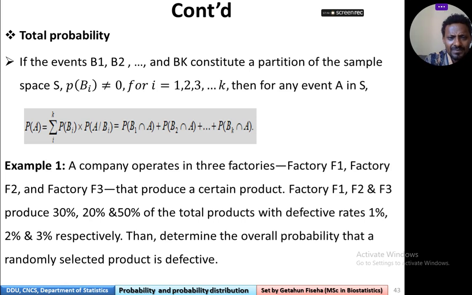Now let's see total probability. እንግዲህ total probability ምንድነው if